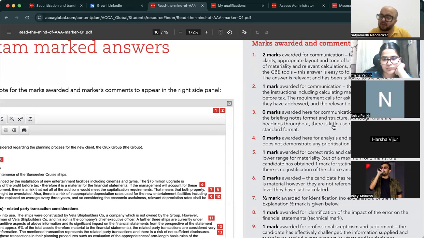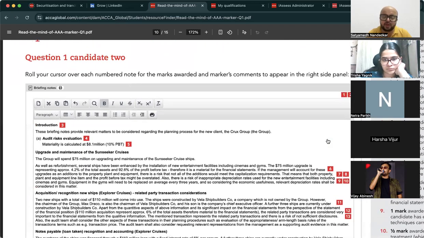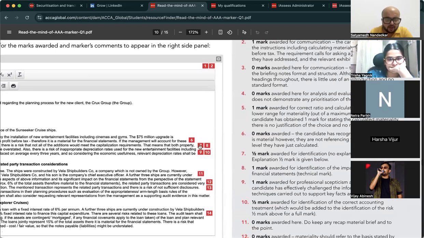There is little use of an introduction, no standard format. 0 marks awarded for analysis and evaluation. For risk calculation, prioritization, detailing not done. 1 mark awarded for correct ratio and calculation of upper and lower range. The candidate has obtained 1 mark for stating the calculated materiality. There is no justification of choice and no range.